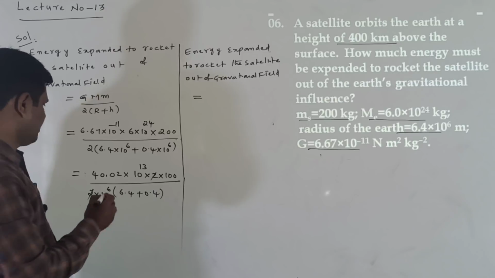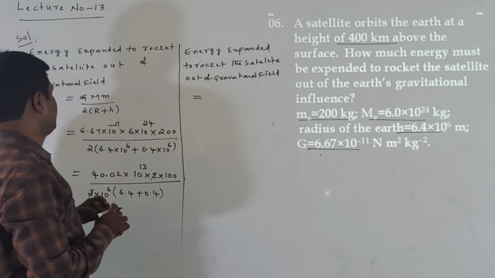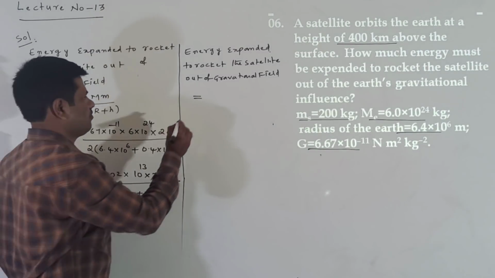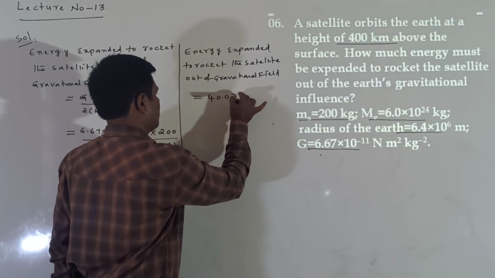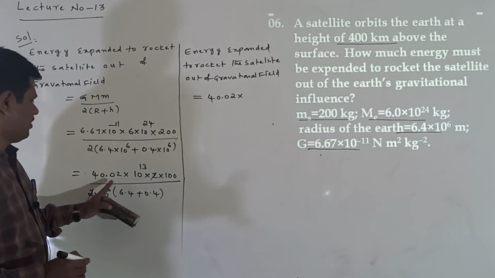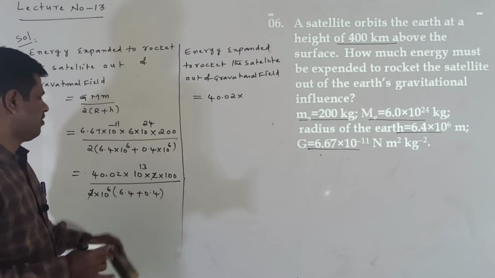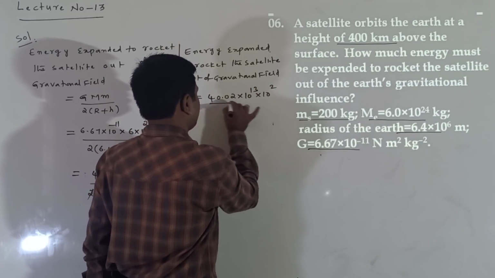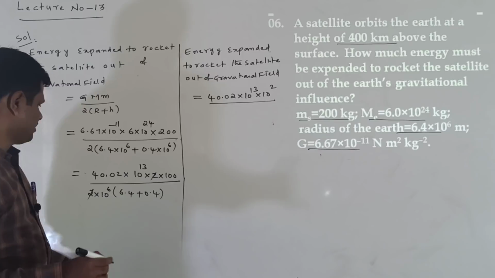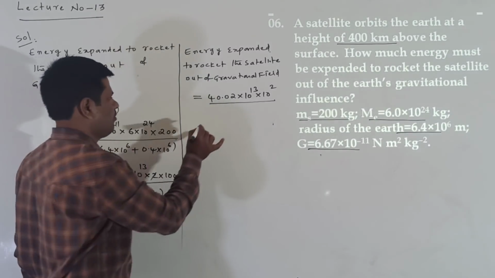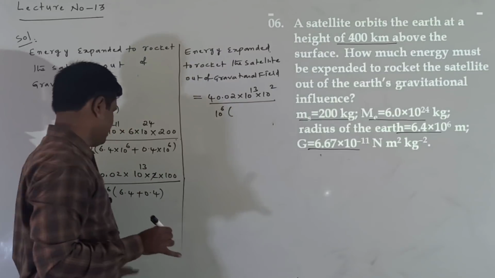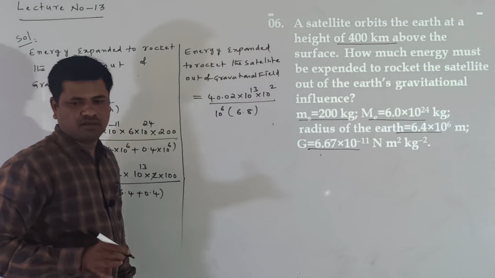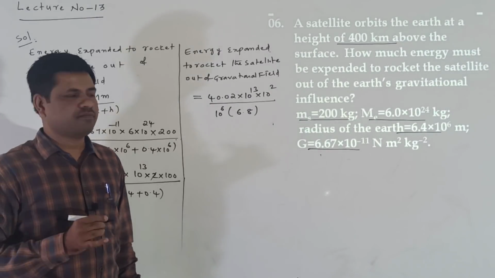Up to this one we already know the value is 40.02 into 10 power of 13 into 10 square. This is 10 power of 6 into (6.4 plus 0.4), which is equal to 6.8. I have written that as 6.8.